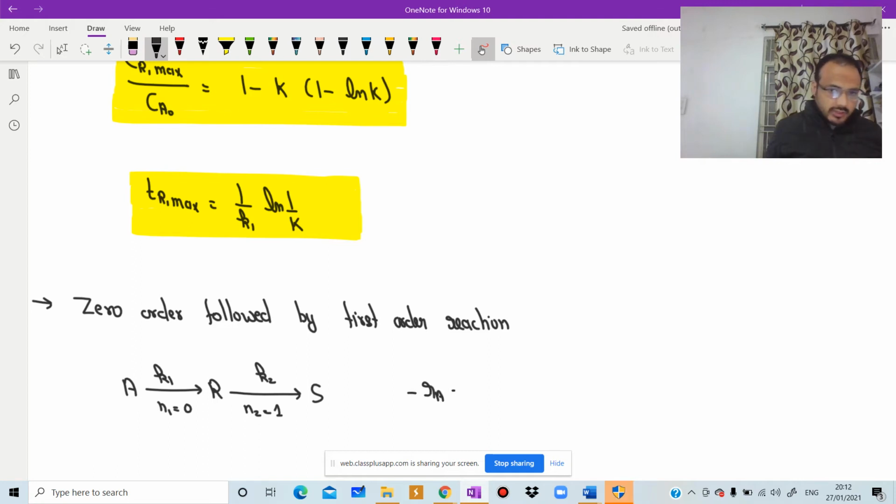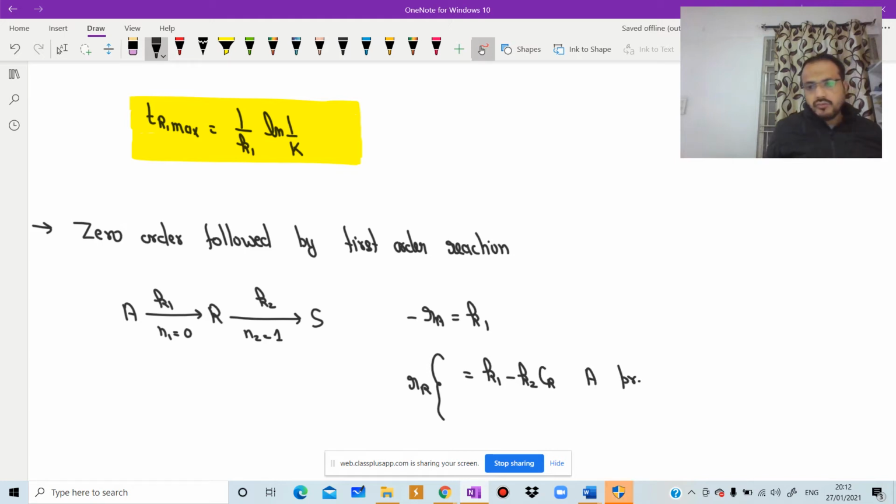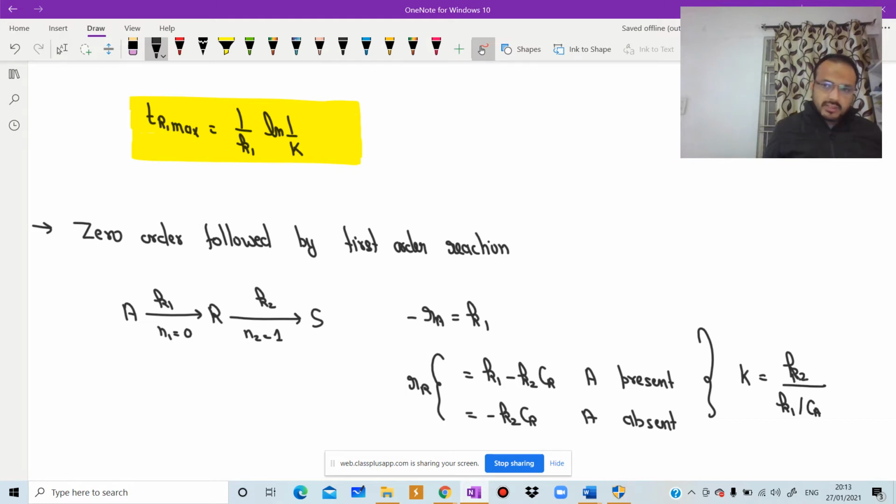Minus of Ra is equal to K1. R of R is equal to K1 minus K2 Cr if A is present, and is equal to minus of K2 Cr if A is absent. K is equal to K2 by K1 by Cn.